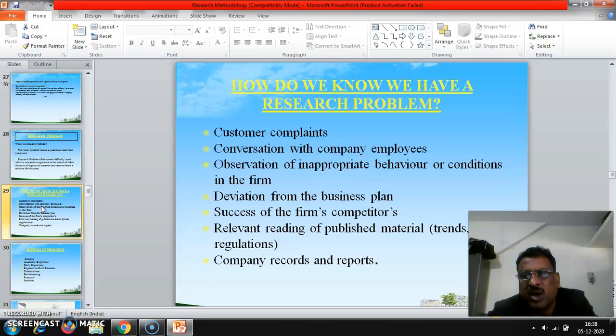They are not going for high-fi studies, or they are not going for foreign tours, or they are not conducting marriages properly. They are not spending money on receptions or birthdays. So these are all the things we have to decide. On the basis of the company records and reports, we can say that they cannot do that. That is the company records. In the last year, we earned 20,000 crores. This year we earned only limited income. That means this shows that the company has not performed well.